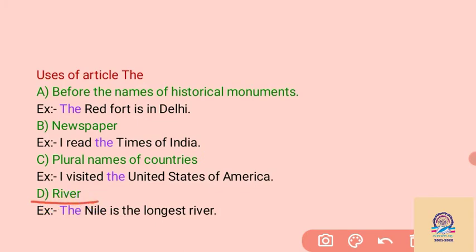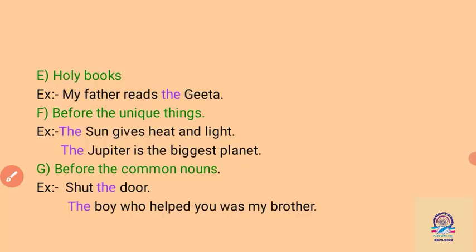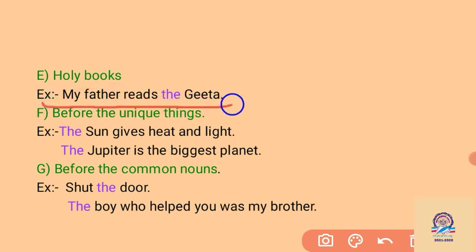Then, before the names of rivers like Ganga, Yamuna, Brahmaputra, Narmada, we have to use the article. So, the Nile is the longest river here. Nile is the name of a river. Then, holy books. We have different holy books in each and every religion. Like we can say, my father read the Gita. I am talking about the Bhagavad Gita, Ramayana, Mahabharata, Bible, Quran, which are names of holy books. So before the names of holy books, we have to use the article.